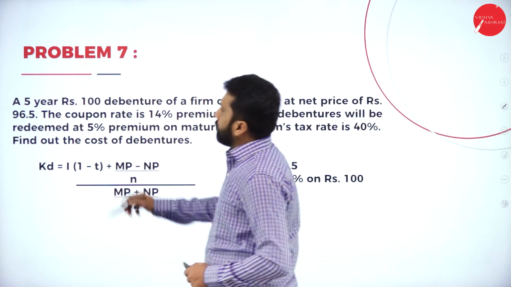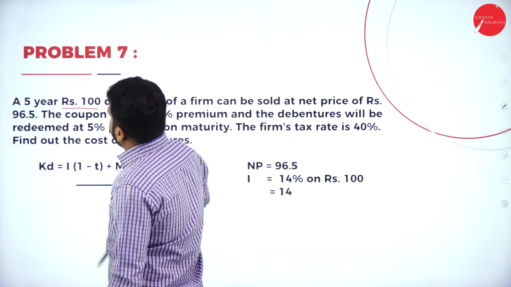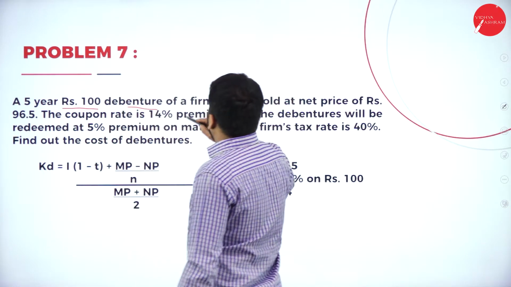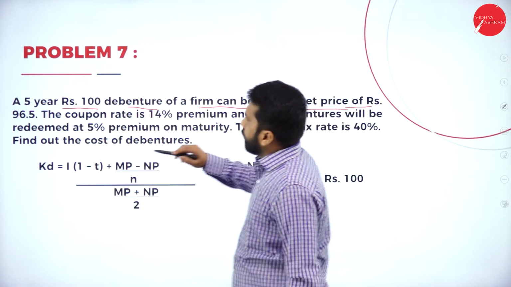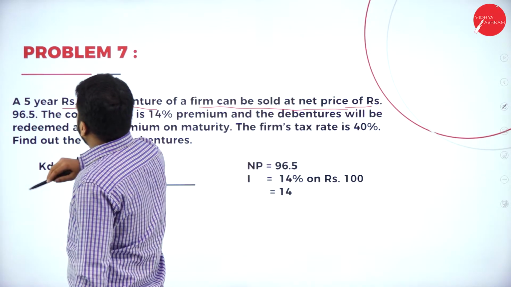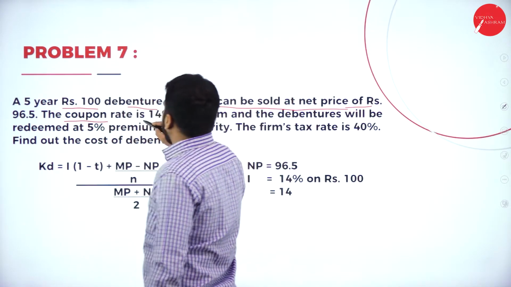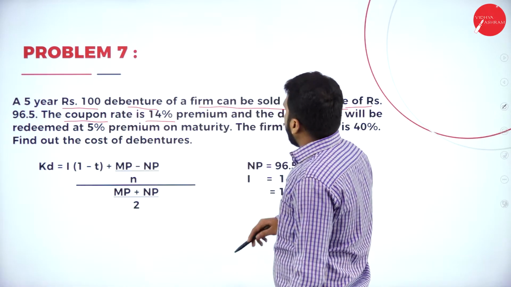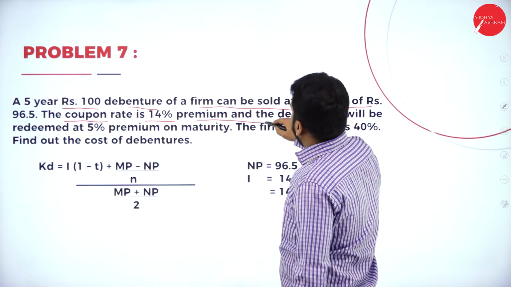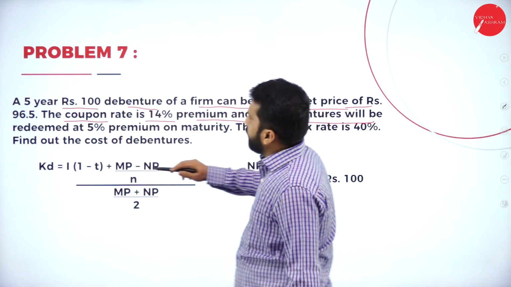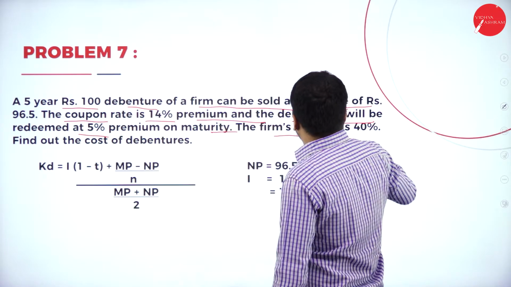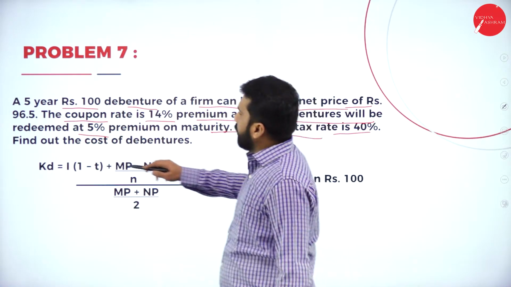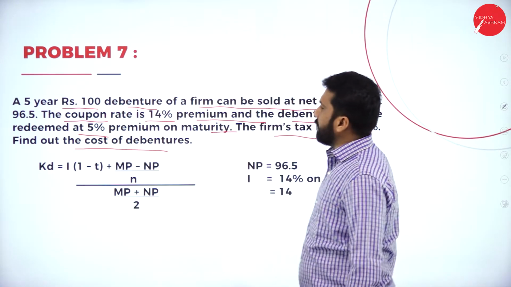Under problem number 7, a 5 year rupees 100 debenture of a firm can be sold at a net price of rupees 96.5. The coupon rate is 14%. The debentures will be redeemed at 5% premium on maturity. The firm's tax rate is 40%. Find out the cost of debenture.